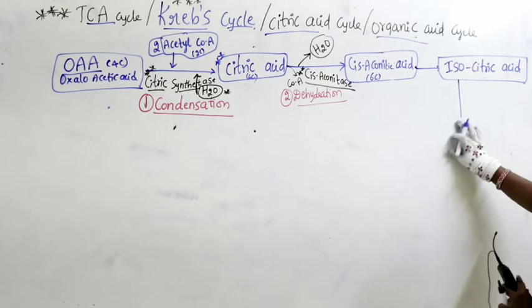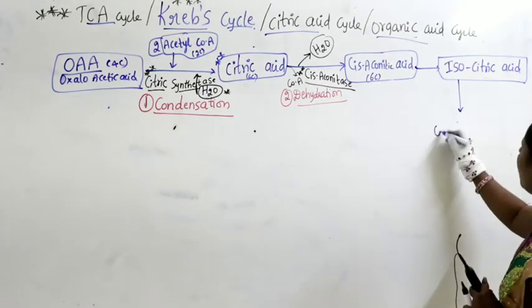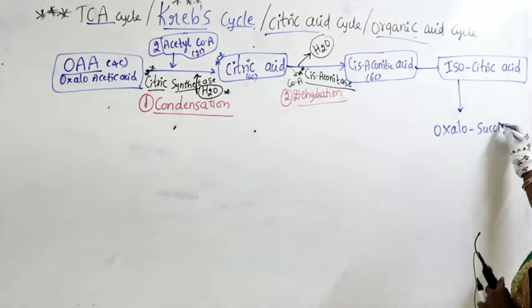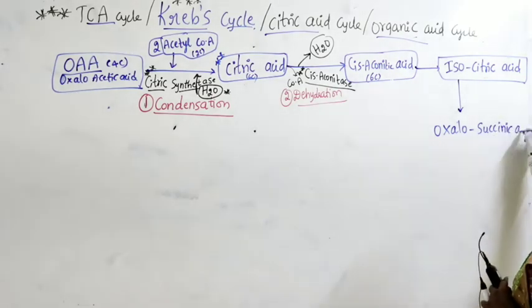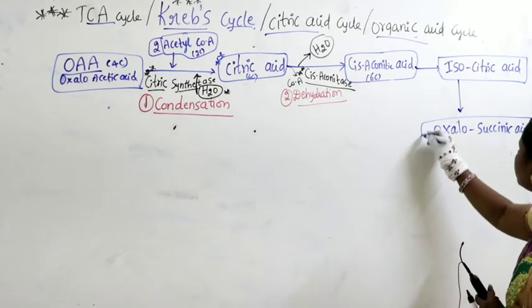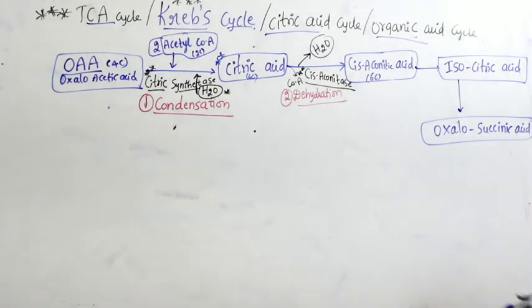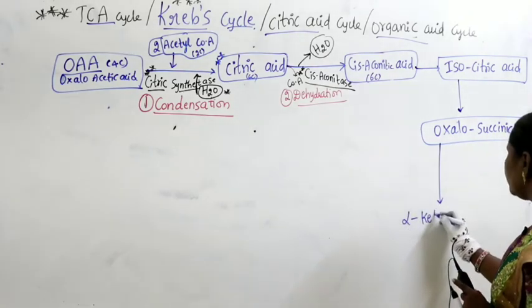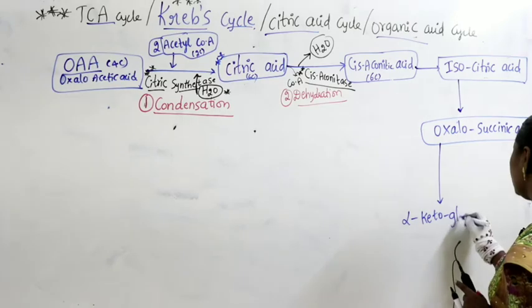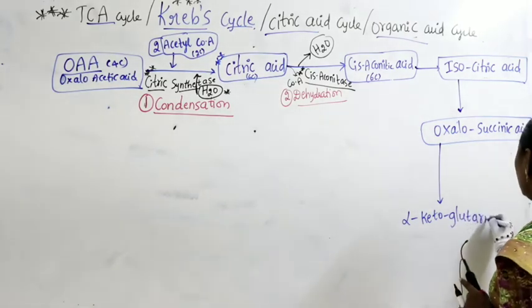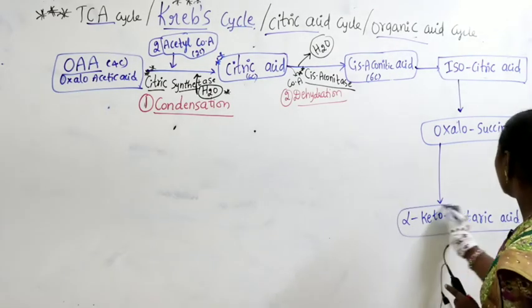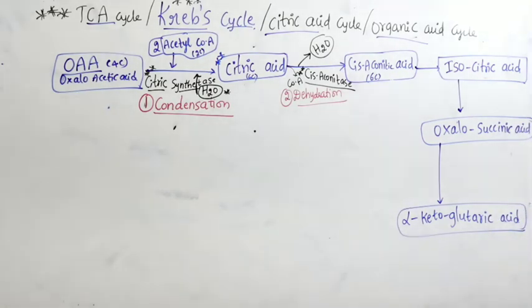Isocitric acid further gets converted into oxalosuccinic acid. Oxalosuccinic acid further gets converted into alpha ketoglutaric acid. So how many carbons?